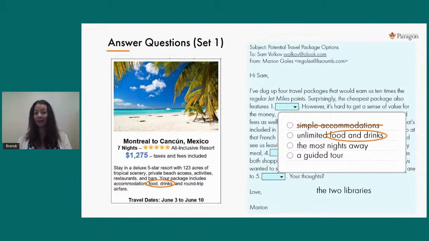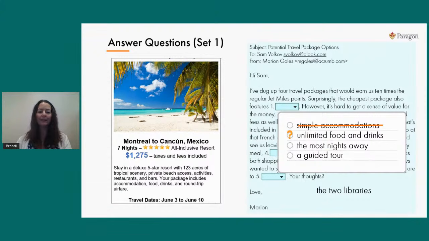So this is so far so good. It's pretty easy so far. We've not had any surprises. Now, when I read the diagram, all it tells me is that the package includes food and drinks. The answer choice B says unlimited food and drinks. I think this is probably the answer. The information in that diagram leads me to believe that I'm not going to have to buy any of my food or drinks. So that's the same as saying it's unlimited. So I suspect that's the answer. But just before I click it, I'm going to do a very quick double check of those other 2 answers. I want to make sure I'm not misunderstanding anything.